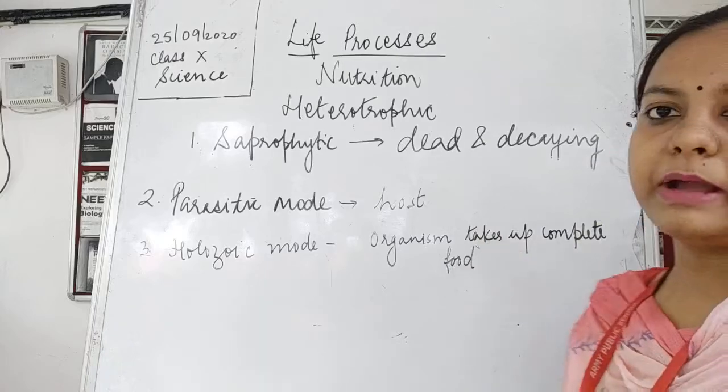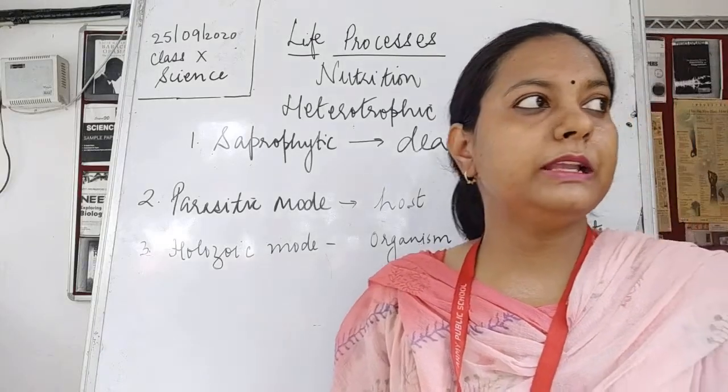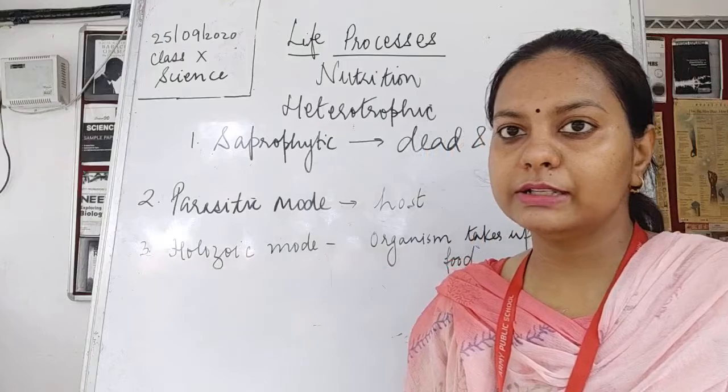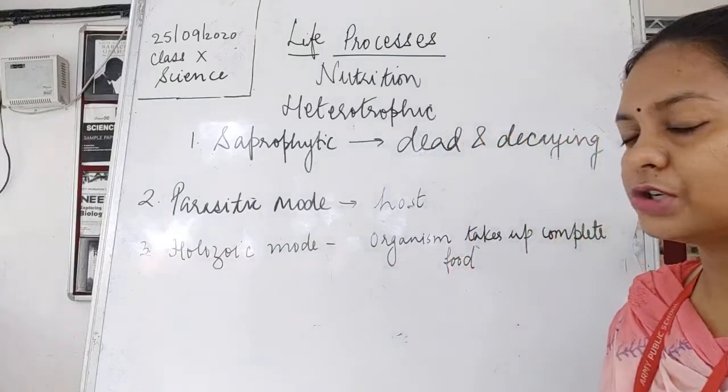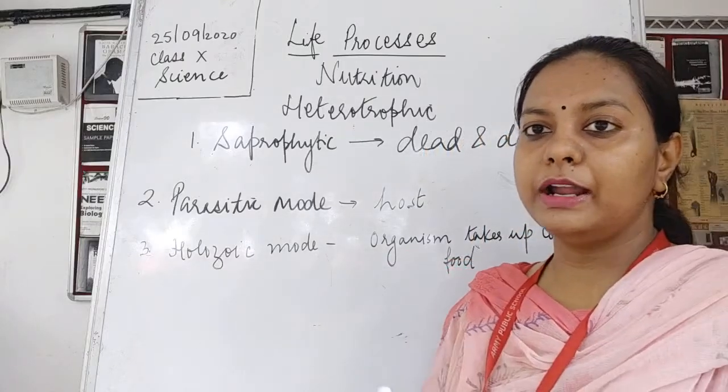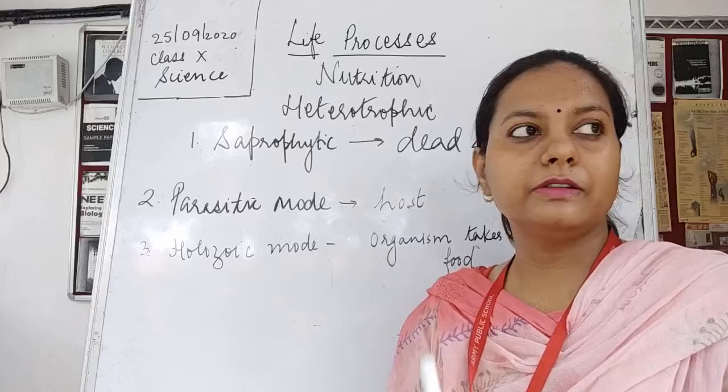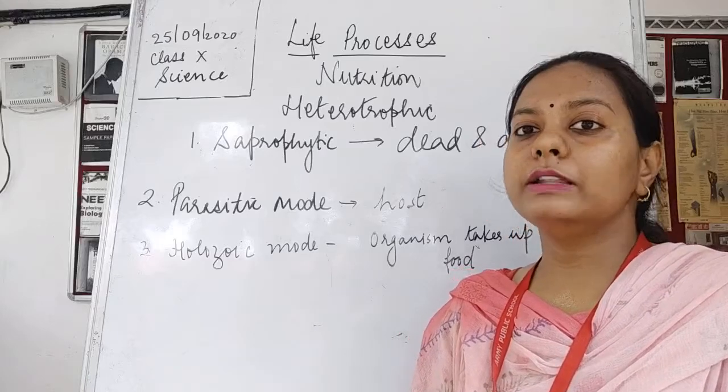Now, children, what do you mean by complete food? Complete food means food that consists of nutrients. Nutrients means all those essential components like carbohydrates, starch, vitamins, fats, minerals. So all these are the nutrients.